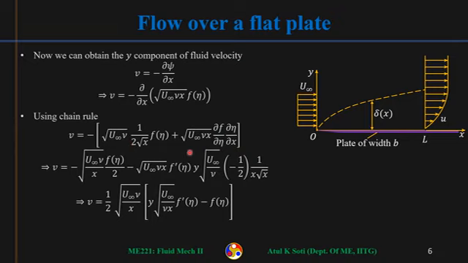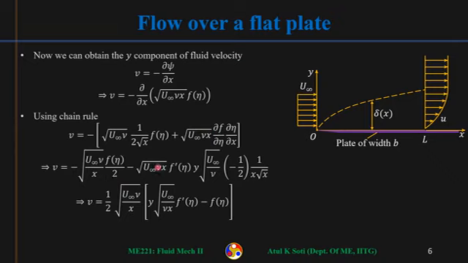Now what is del eta by del x? You can calculate that: eta is equal to y times square root of u infinity by nu x. So del eta by del x will come out to be this, y u infinity by nu, and then the derivative of 1 over square root of x, times del f by d eta, which we also write as f prime of eta, just a short notation for the derivative of f, and then u infinity nu x, and this thing as it is.